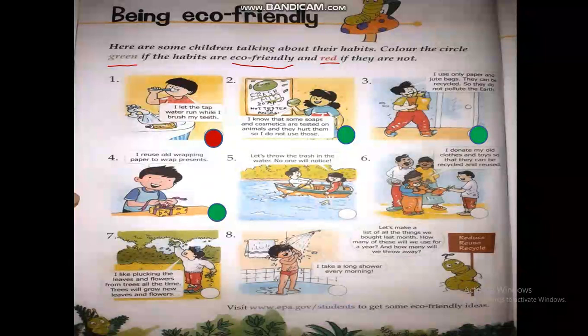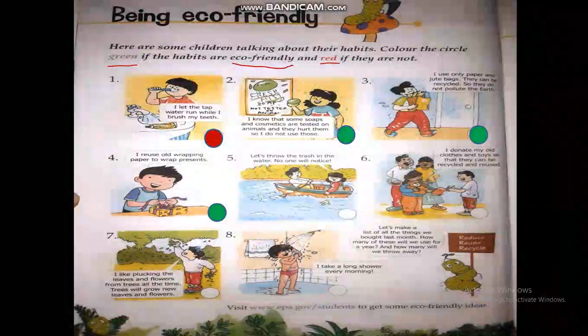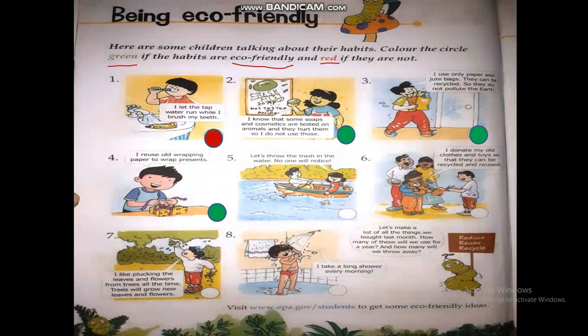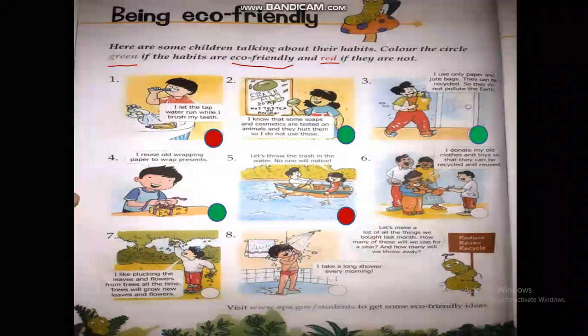Number 5. Let's throw the trash in the water. No one will notice. So here you can see a boy and a girl and they are throwing trash inside the water and they are thinking that no one will notice. So is it a good habit and eco-friendly? Not at all. So you will color the circle with red.